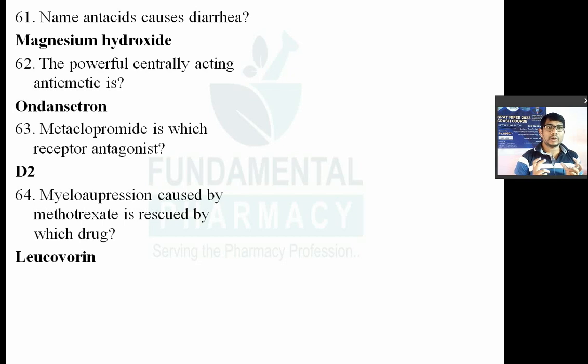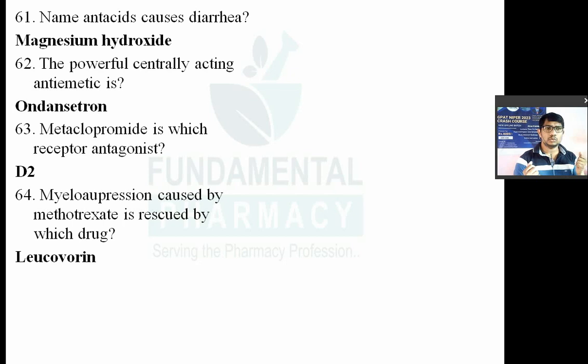What is methotrexate? Methotrexate is nothing but an anti-metabolite anti-cancer drug. Methotrexate is a folic acid antagonist. It prevents the utilization of folic acid, the conversion of folic acid to dihydrofolic acid, which is a very important component for one carbon atom transfer reactions in the cell. So it is basically a folate antagonist. Methotrexate is a folate antagonist. So it is an anti-cancer drug.